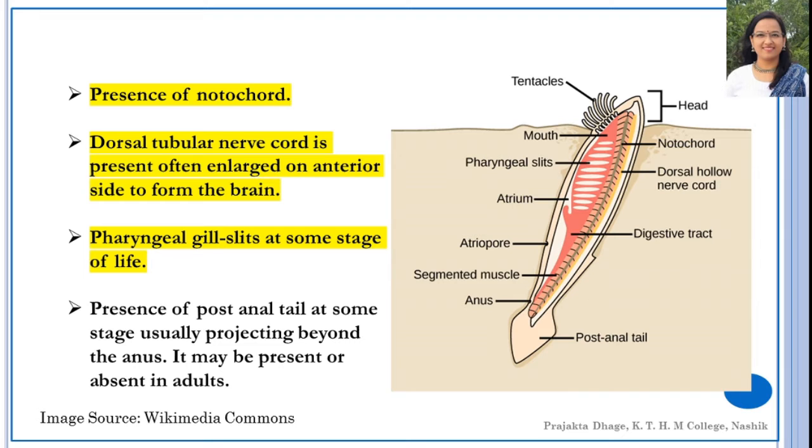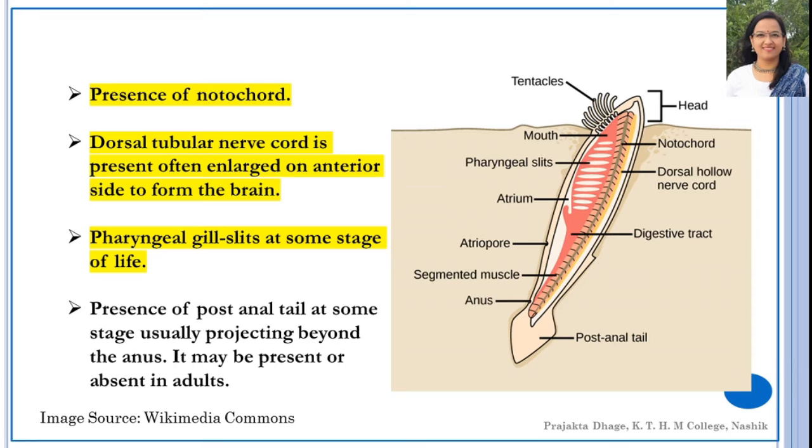We say it as some stage of life because we are also chordates. But we do not find any pharyngeal gill slits now in the adult stage, but they were present in our embryonic stages. So at some stage of life we had them, even if it was embryonic stage we had them. Now in adult stage they are absent.